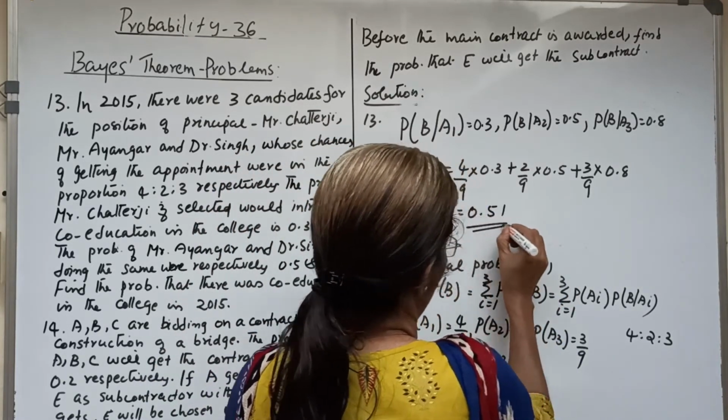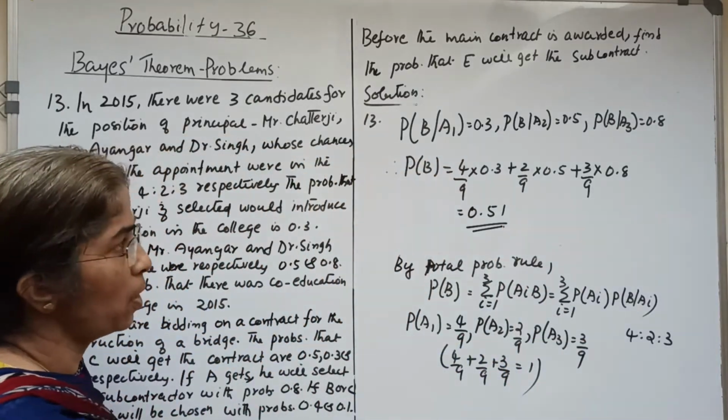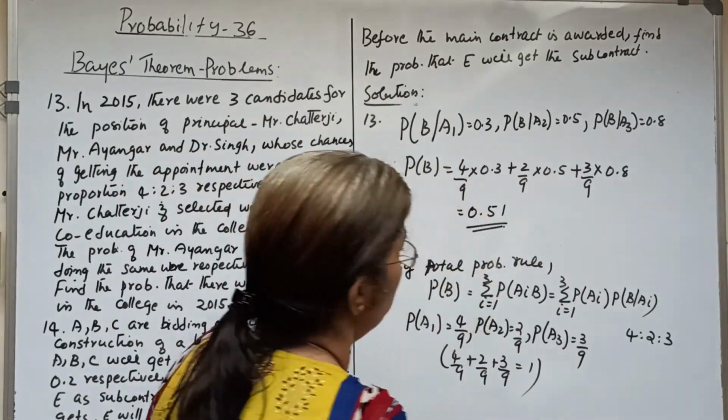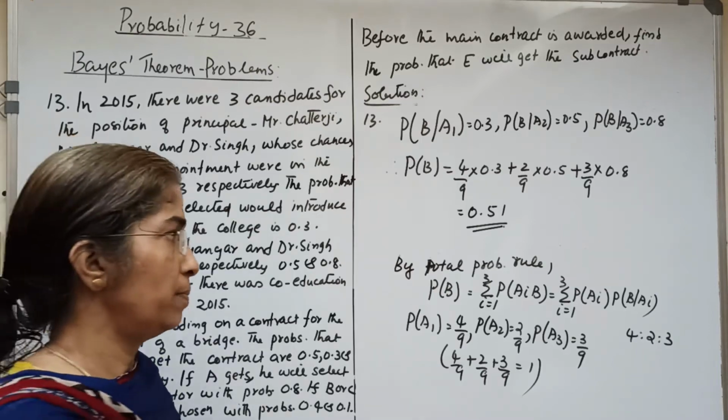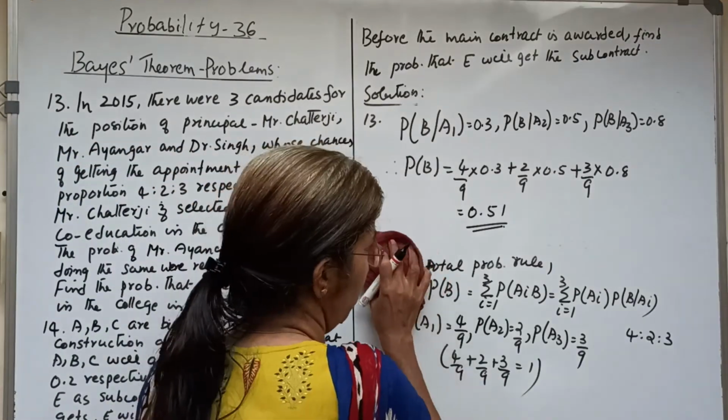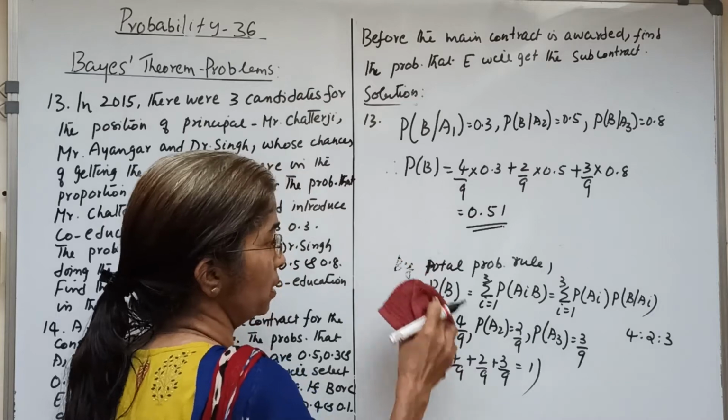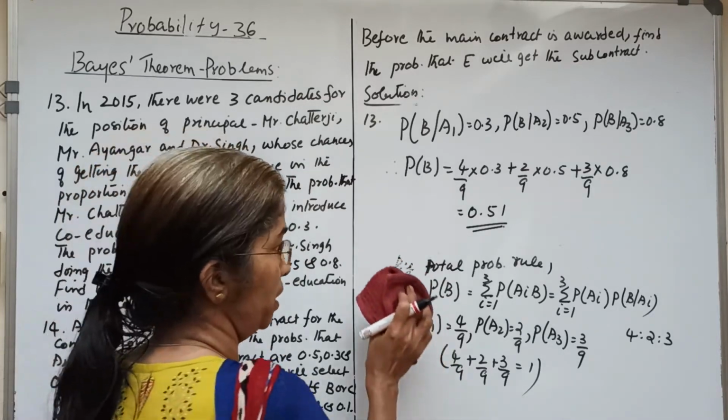This is the probability P of B, which is the denominator of the result of Bayes theorem. So the result is by the total probability rule.